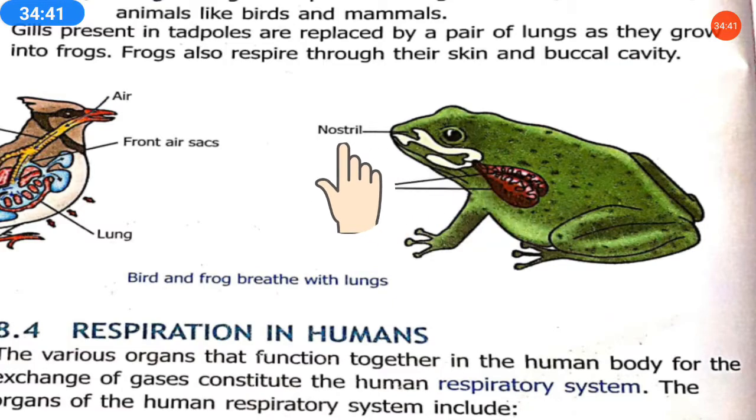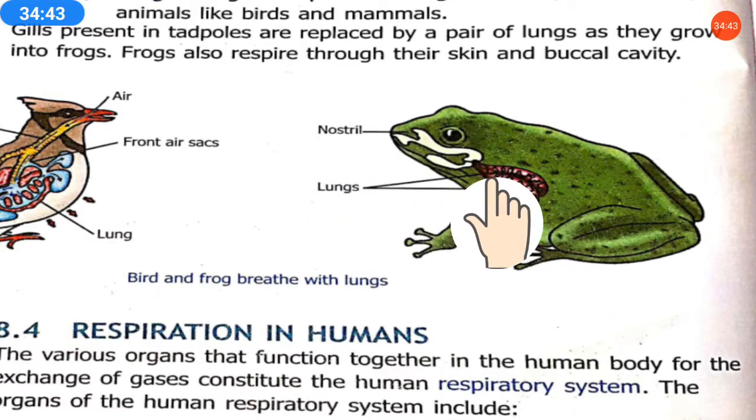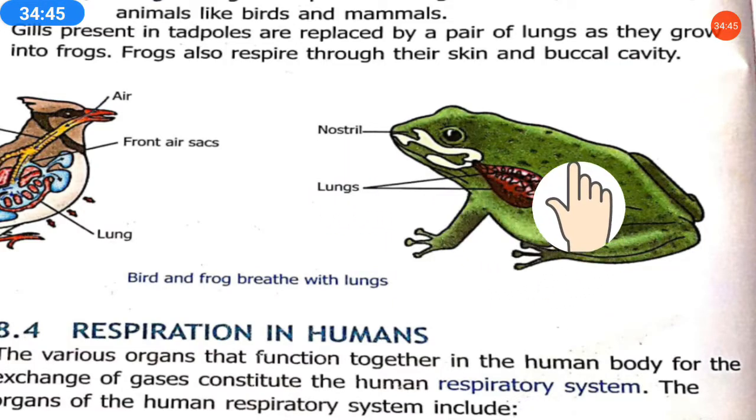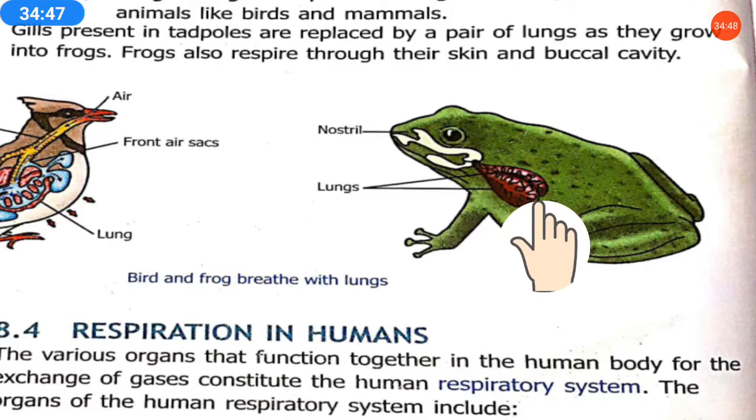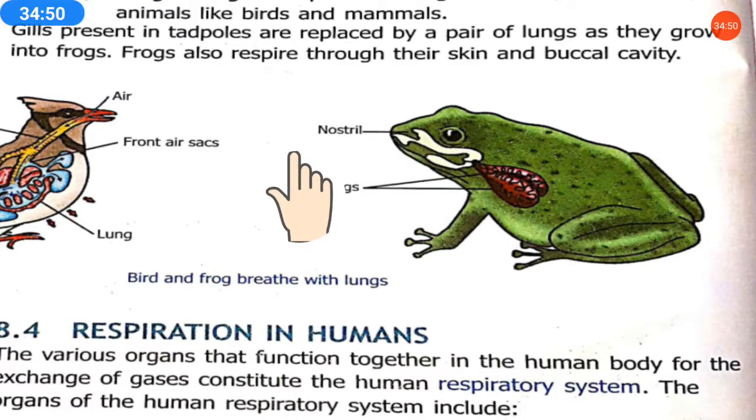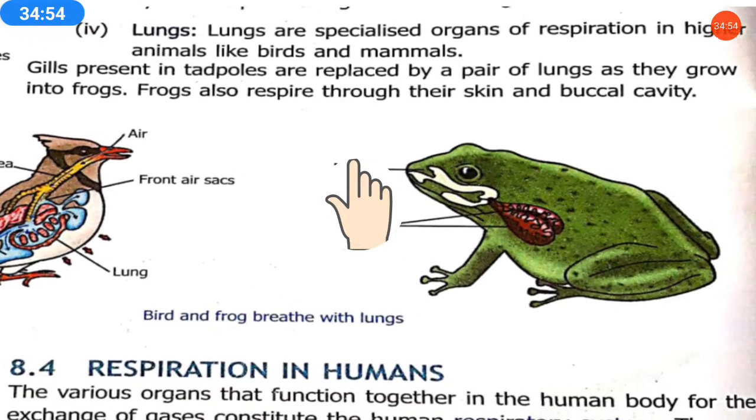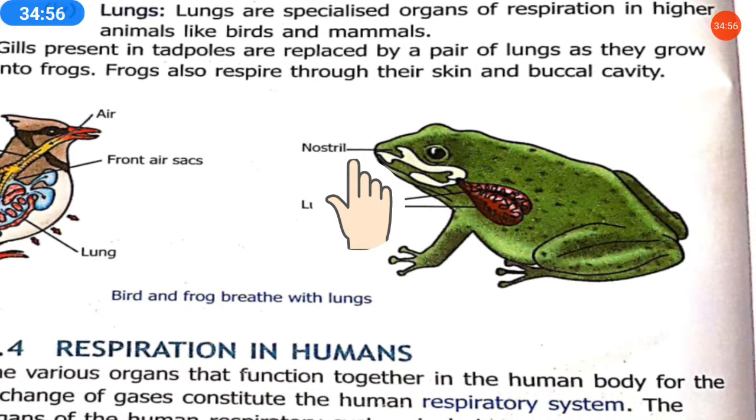The same process happens in the lungs of frogs also. Air enters through the nostril, then enters into the lungs, then the lungs respire and take the carbon dioxide from the body and release it from the nostril. So that was the process of how respiration happens in animals.